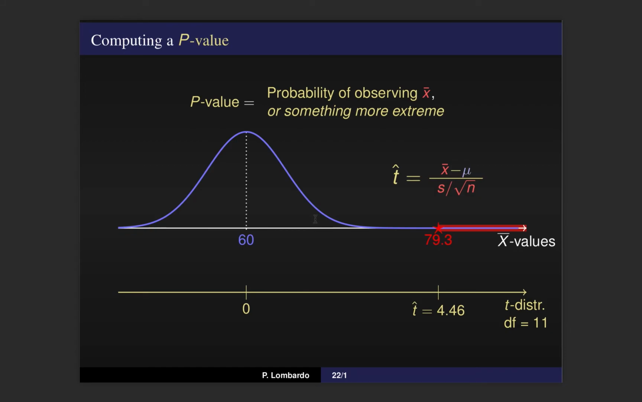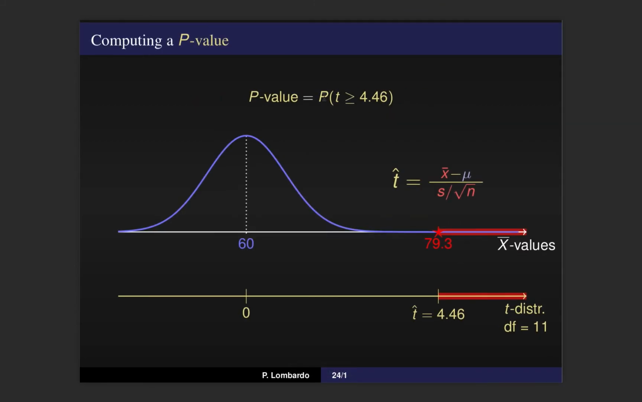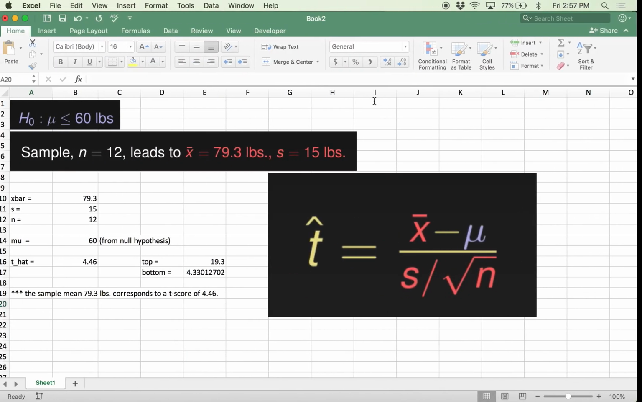Extreme means farther away from where the usual values are, which in this case is values that are bigger than 79.3. They're farther to the right, which is why we'll eventually call problems like this a right-tailed hypothesis test. So the equivalent question becomes, what's the probability of having a t-distribution score of 4.46 or something to the right, based on a degrees of freedom of 11? This comes from the sample size that we collected. So to compute the p-value, it's as simple as using a probability that a t-distribution has a score of 4.46 or more.